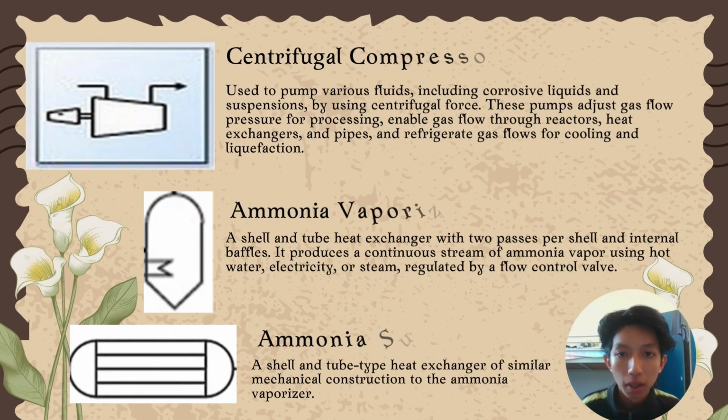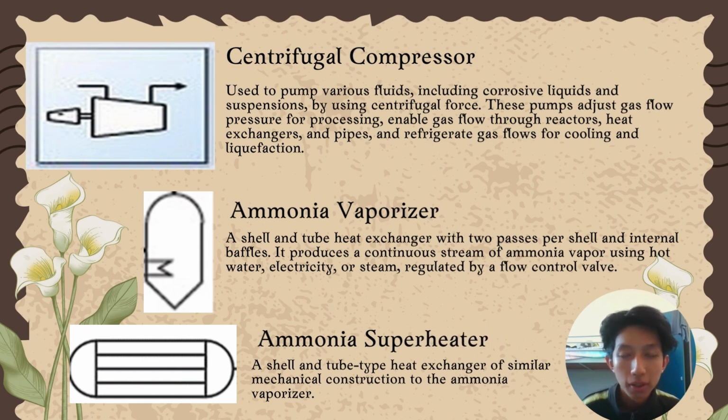Next is the centrifugal compressor. After the air passes the air filter, it goes through this centrifugal compressor, used to pump various fluids including corrosive liquids and suspensions by using centrifugal force. This pump adjusts gas flow pressure for processing, enables gas flow through reactors, heat exchangers and pipes, and refrigerates gas flows for cooling and liquefaction.